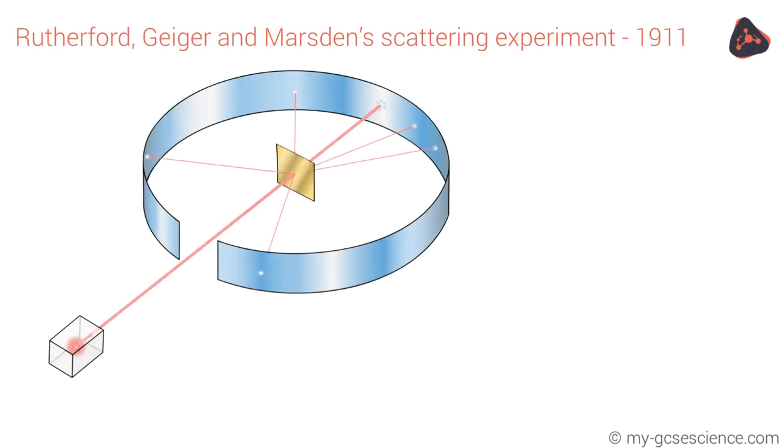However, at a time when scientists were discovering all sorts of new things, a scientist called Rutherford and his assistant Marsden did an experiment called the scattering experiment, and this is something you might have to describe in the exam. What they did was aim a beam of alpha particles at a thin layer of gold foil. The gold foil was only a few atoms thick.